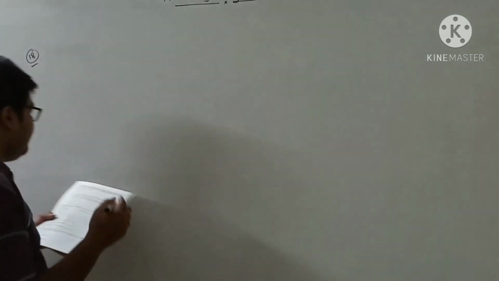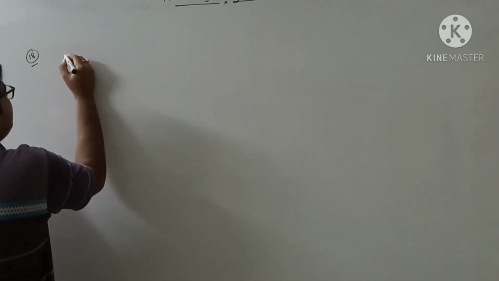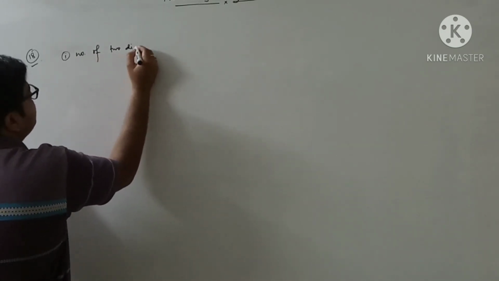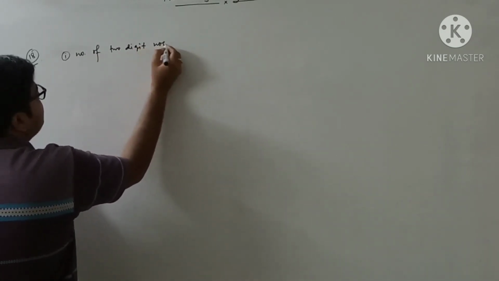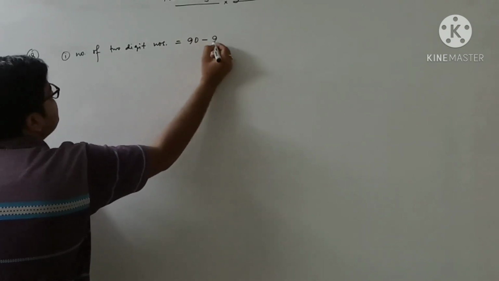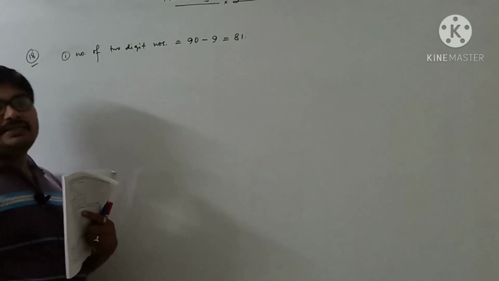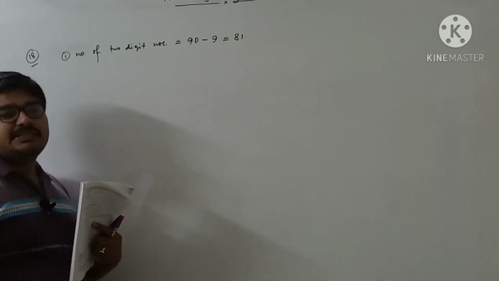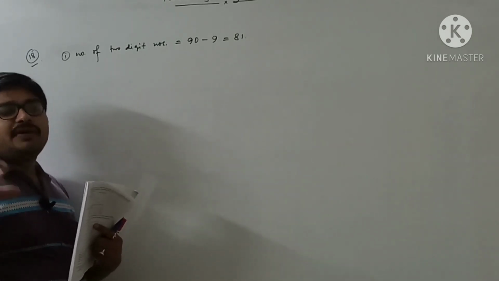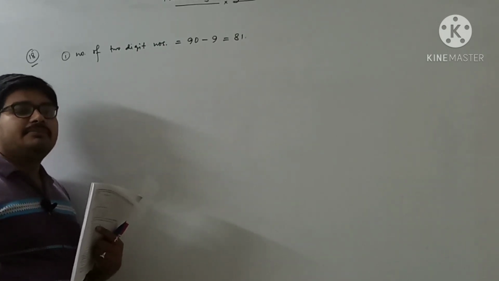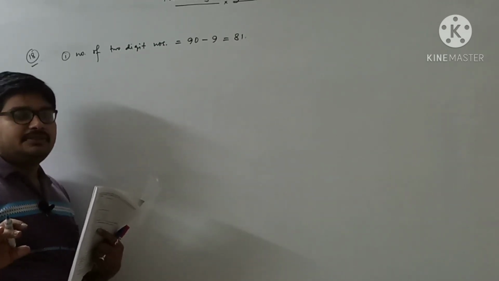So first of all we will write like this. Number of 2-digit numbers will be 90 minus 9 equal to 81. Why is this so? Because there are 9 1-digit numbers: 1, 2, 3, 4, 5, 6, 7, 8, 9. Whenever I subtract them from 90, I get all the remaining numbers, which are all 2-digit numbers.